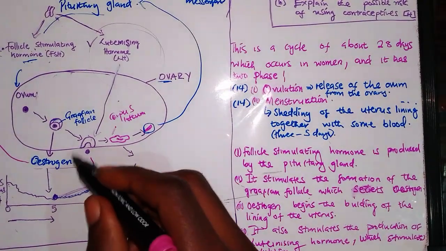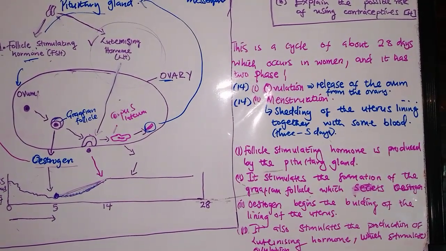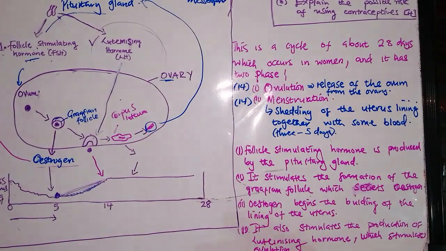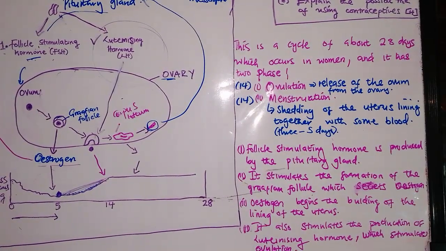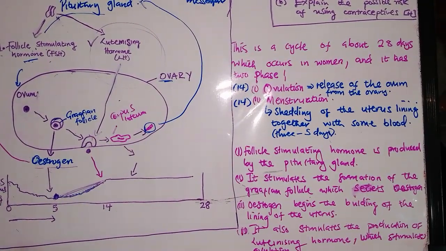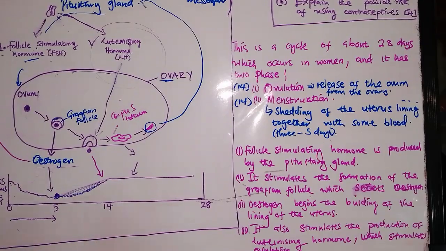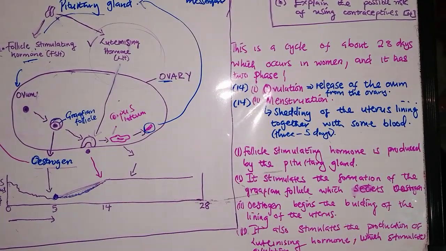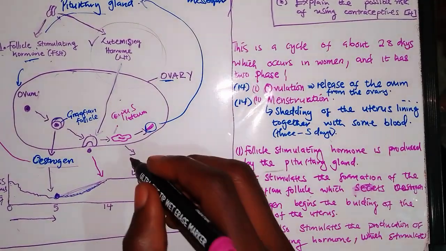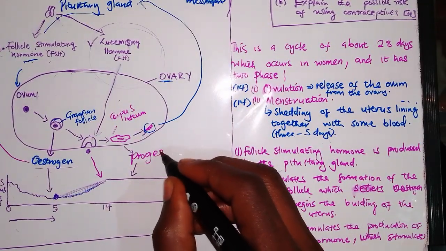So this structure also is important. Why? Because this structure also secretes the other hormone which we talked about, which is secreted from the ovary. We said the ovary secretes two hormones, oestrogen and also progesterone. So now progesterone is secreted from what? Corpus luteum. So this now is what secretes progesterone.